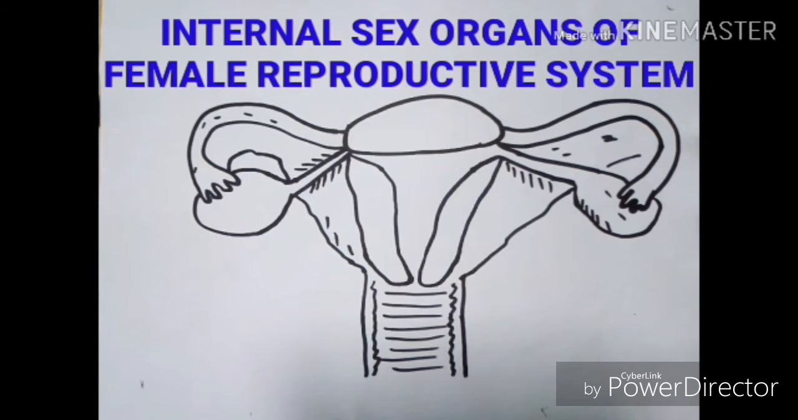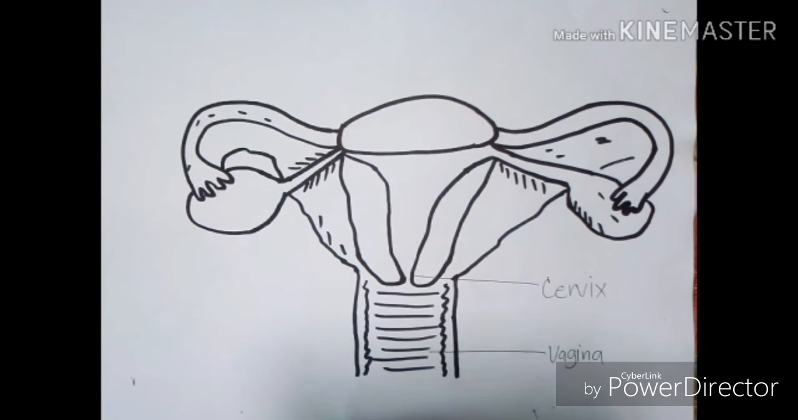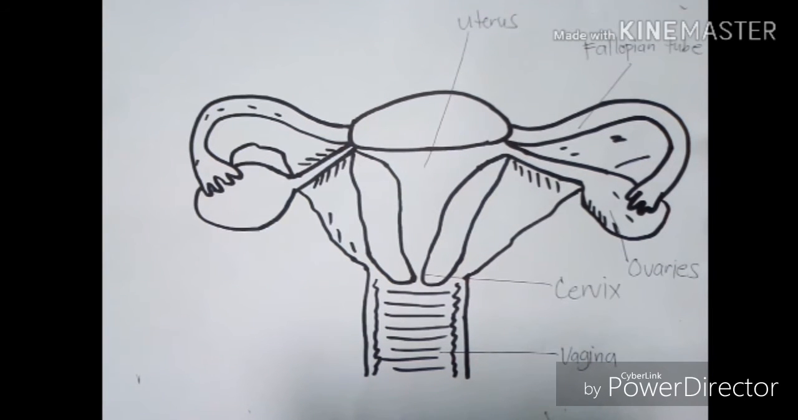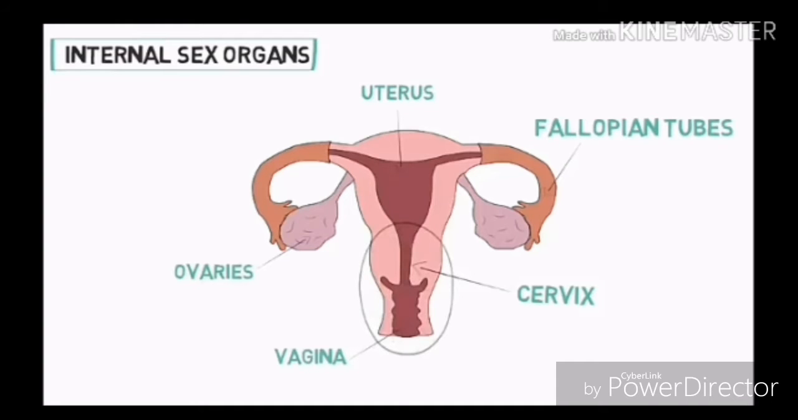Internal sex organs of the female reproductive system. The internal sex organs consist of the vagina and cervical canal, two fallopian tubes, the central uterus, and a pair of ovaries. Let's first talk about the vagina and the cervical canal. The vagina is a fibromuscular canal which is 10 cm long. It is lined by non-keratinized stratified squamous epithelium. The vagina provides a path for menstrual blood and the fetus to leave the body. The vaginal mucus glands provide lubrication. It also receives the male sex organ and the sperm.